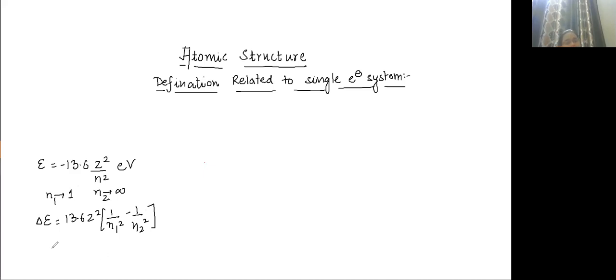So ionization energy is equal to 13.6 Z square. Are all three definitions clear? Ground state energy, ionization energy, excited state energy.